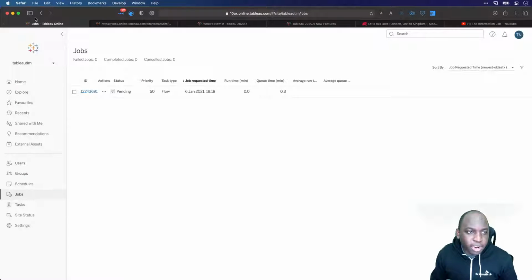If I go back here and hit refresh, I think this should actually be done now. It gives you two times, so it gives you a runtime. It's still pending actually, so it's not run. I assume this is busy because the US is online at the moment, and that seems to be the busier Tableau Online instance, as it were. But it's been queuing for 1.3 minutes, if that makes sense. So we're going to wait for this to finish.